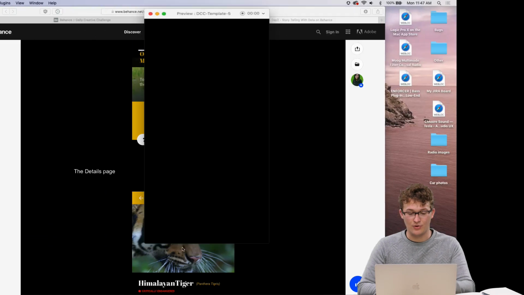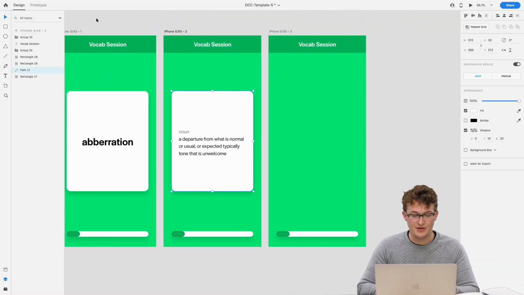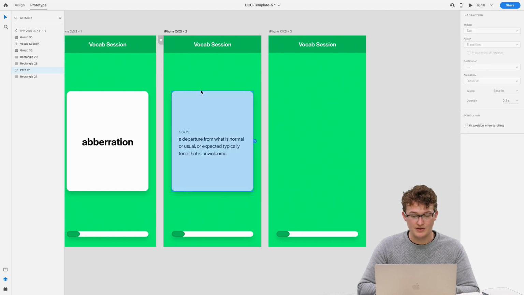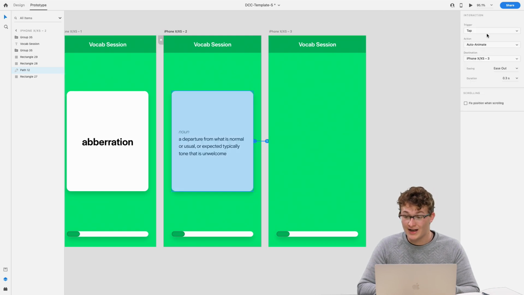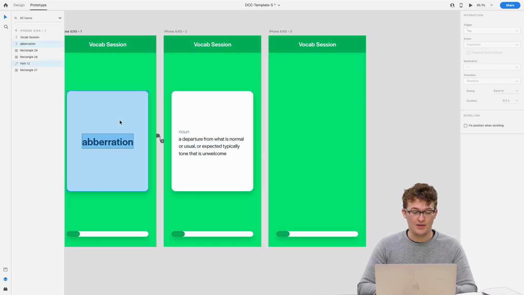so that when we bring in our next one, boom, boom. Oh, I didn't wire it up yet. But when we bring in our next one, it has a space to go in. And so we'll just do another tap onto this one, or actually maybe like a drag. We can do like a drag. That could be kind of cool. And then we'll have another one come in here.